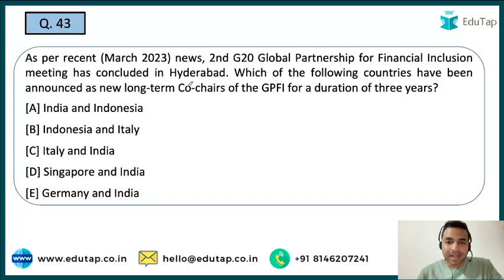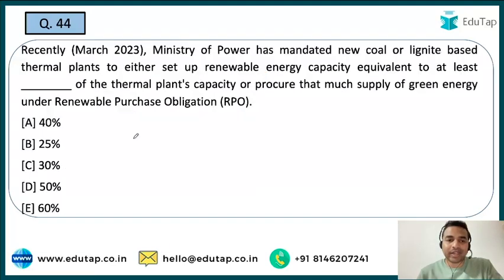Now the next question. The second G20 Global Partnership for Financial Inclusion meeting was concluded in Hyderabad, and you are required to tell me the names of the countries which have been announced as new long-term co-chairs for this Global Partnership for Financial Inclusion, announced basically for 3 years. And when I talk about the names of these countries, they are Italy and India. That is the right answer to this question. Now the next question.